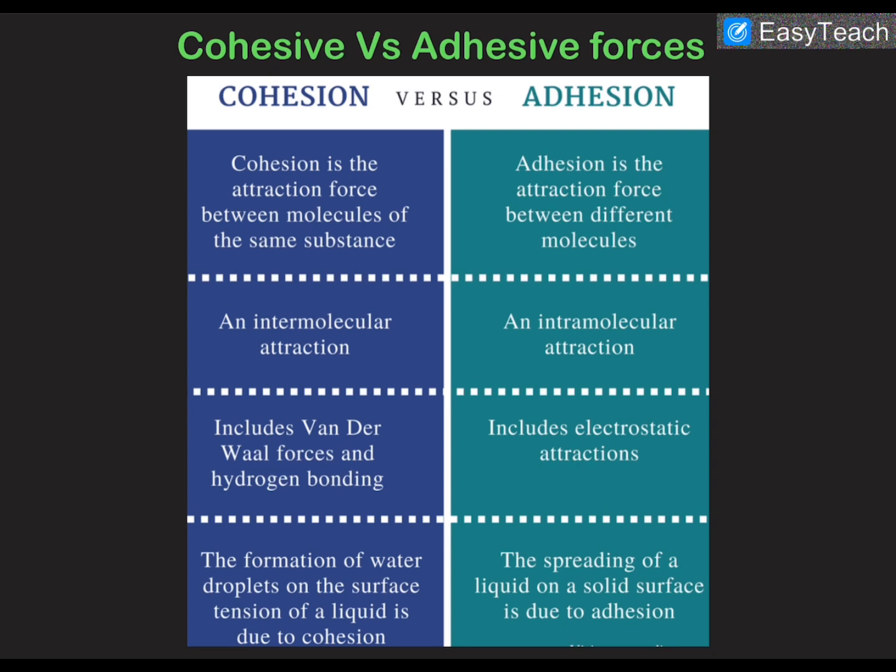So, starting from the first lecture, in this one we will be discussing the main cause of viscosity and surface tension. The main cause of viscosity and surface tension is the cohesive and adhesive forces. Mainly it is the cohesive force which is the main cause of surface tension and viscosity, but we will be discussing adhesive forces also.